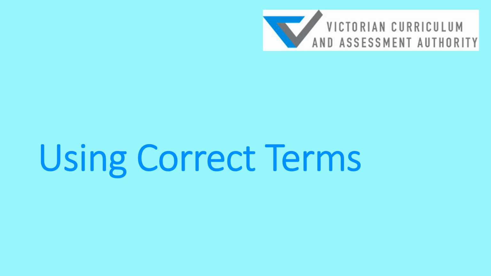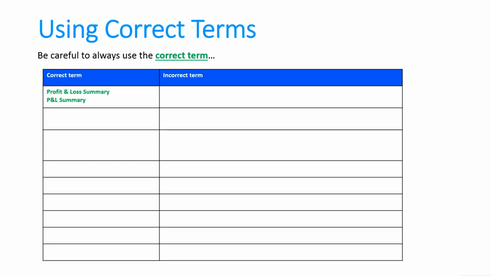Let's look at, first of all, using the correct terms. What do we mean there? Well, it's important to use the correct terms. So, for example, you want to say profit and loss summary. P&L summary is acceptable. We'll look at that in abbreviations in a second. Just make sure that you don't write P&L sum. That's too much abbreviating. P&L is okay, but P&L sum's no good.